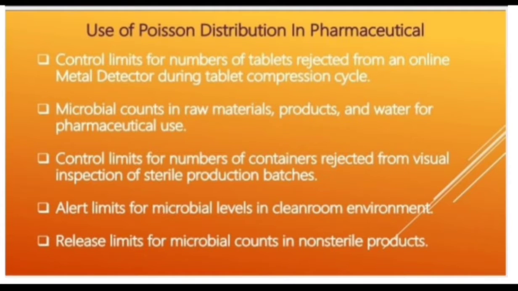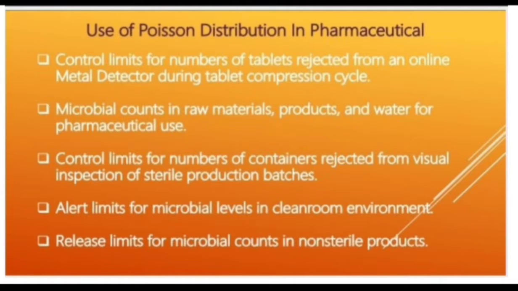Uses of Poisson distribution in pharmaceuticals. Poisson distribution is also used in pharmaceuticals. Control limits for the number of tablets rejected from an online metal detector during the tablet compression cycle. Microbial counts in raw materials, products and water for pharmaceutical use.